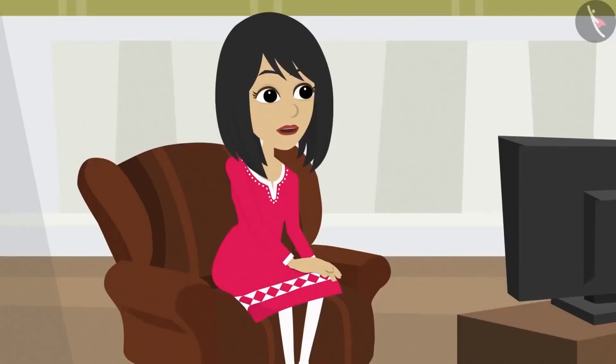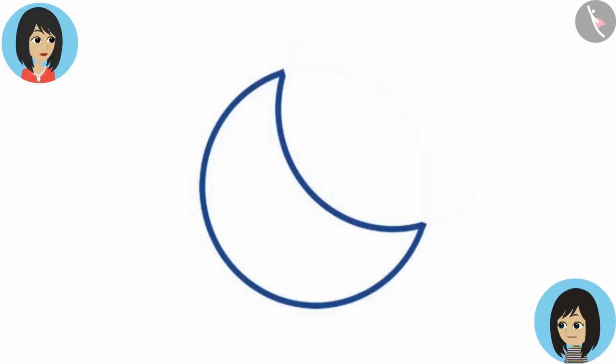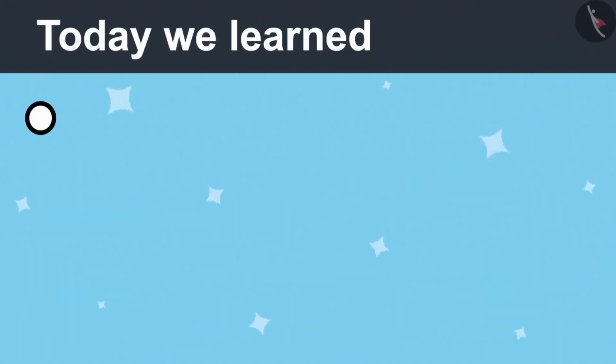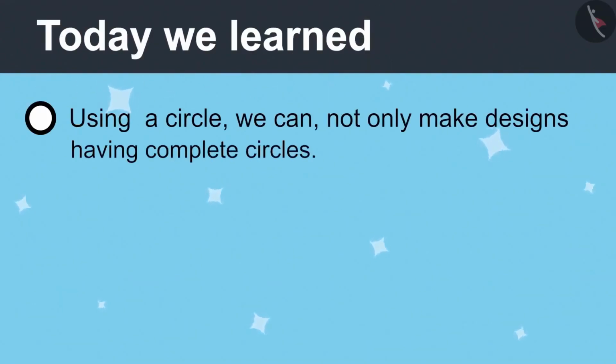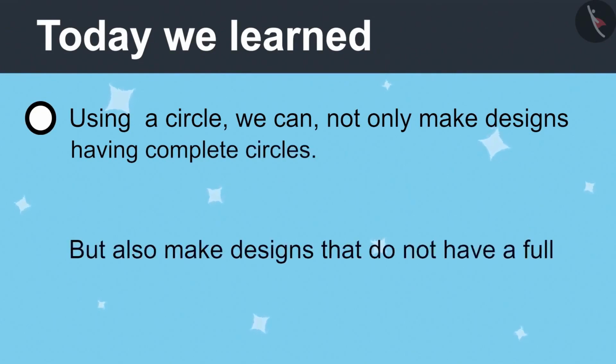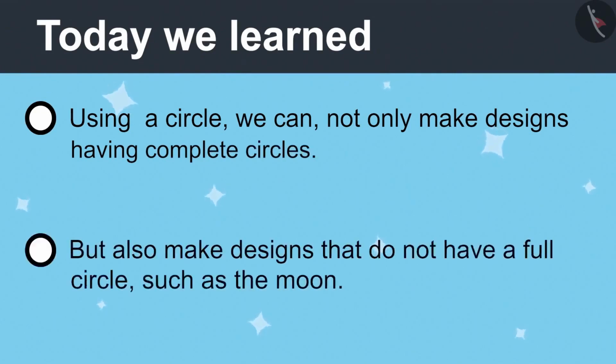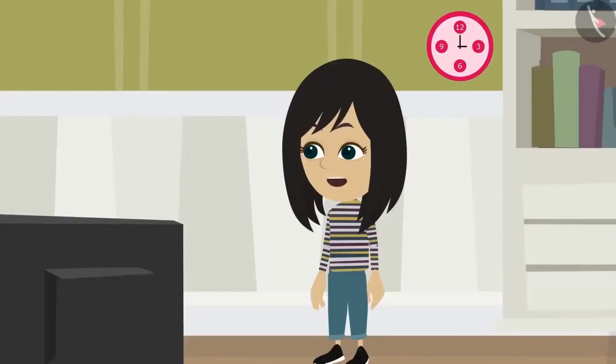You have become very intelligent. Thank you. But you see that no full circle is visible in this shape. Yet it is a shape made from a circle. This means using a circle, we can not only make designs having complete circles like rangoli, but also make designs that do not have a full circle, such as the moon. Tomorrow, Vandana and I will together try to find designs made with many circles.